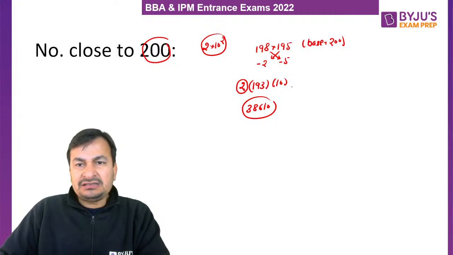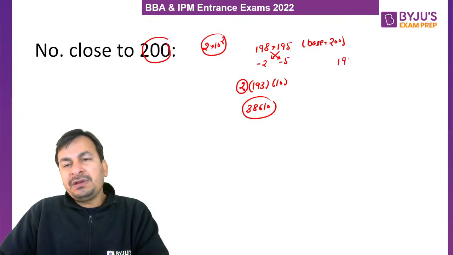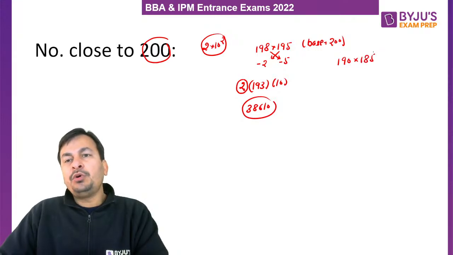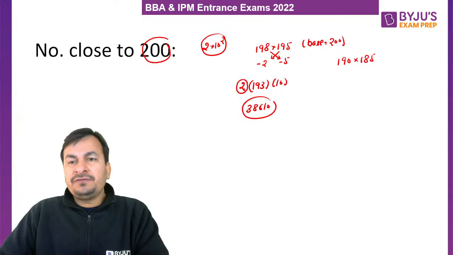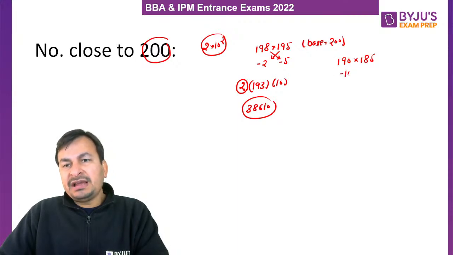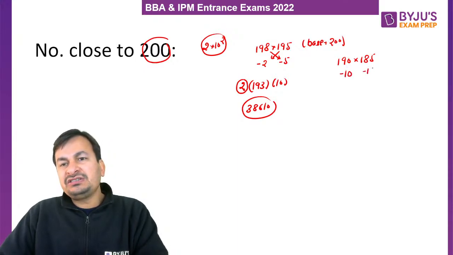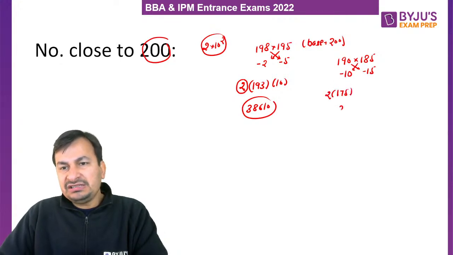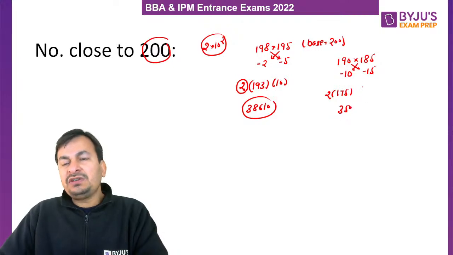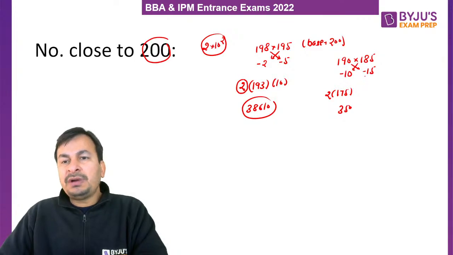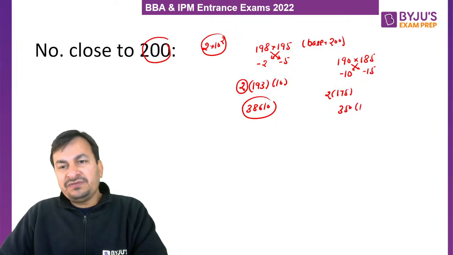Let me take another example. Suppose we have to multiply 190 with 185. Again, both numbers are close to 200. So 190 is how much less than 200? Minus 10. 185 is how much less than 200? Minus 15. So what will be the first part of the multiplication? 175 multiplied by 2. That is 350. Am I clear? And what will be the second part in this case? So minus 10 into minus 15, that is 150.